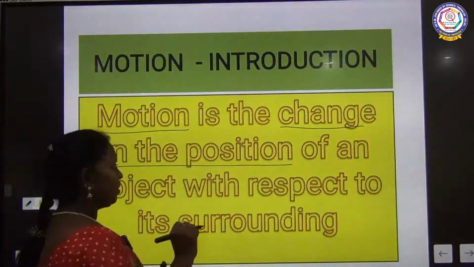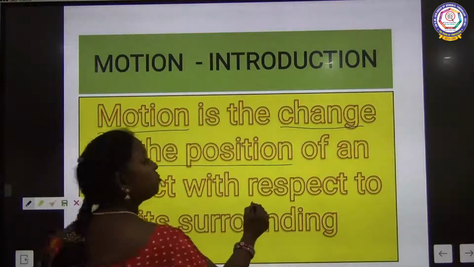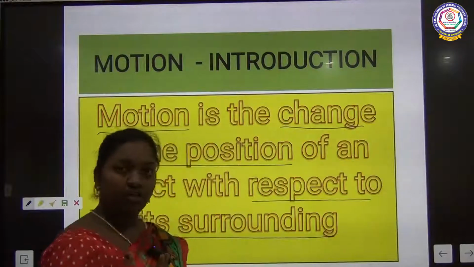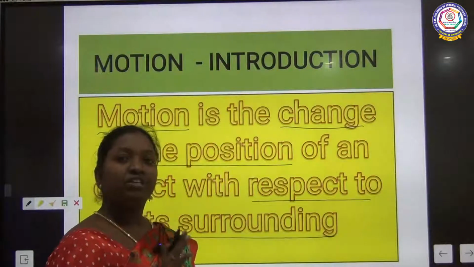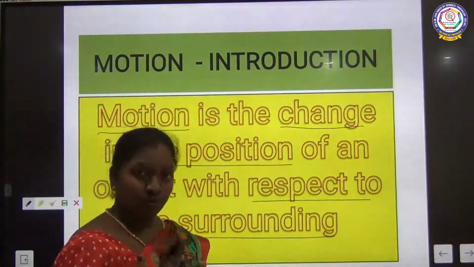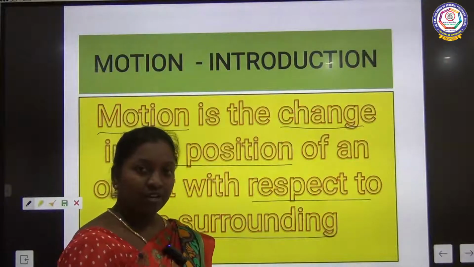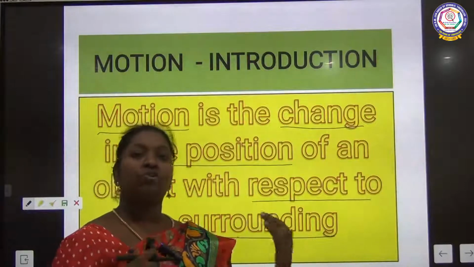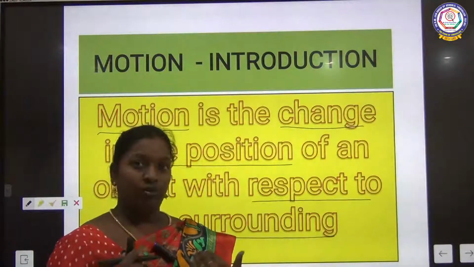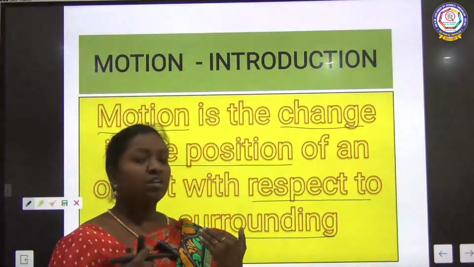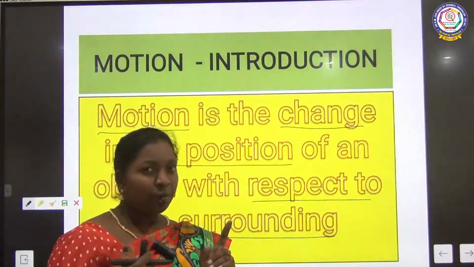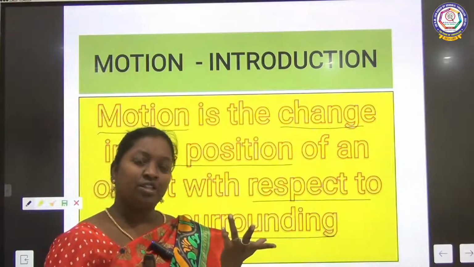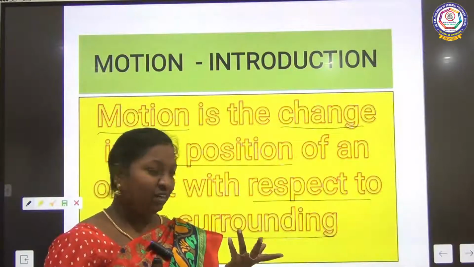Motion means change in the position of an object with respect to its surrounding. With respect to surrounding, the object will change its position. It is called motion. Do you understand what is motion now? All the objects in the universe are in motion. So the object which is in motion, at one particular point, what will happen? It will take some rest, which means there is no change in position, isn't it?